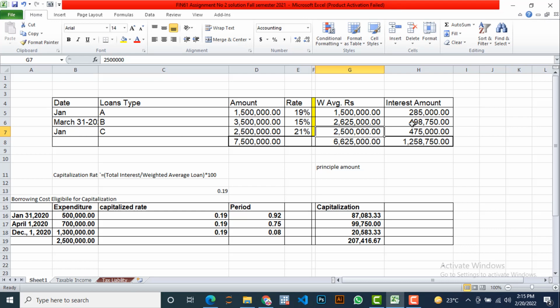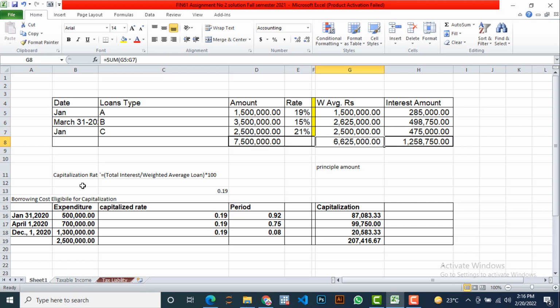period. So now we are going to calculate the interest amount in respect of each loan type based on these rates. So 285 is obtained by multiplying 0.19% with this 1.5 million. So we will get this amount 285, which is also the borrowing cost for loan A. In the same way, I have calculated the borrowing costs for the other two loan types B and C. So get the total of these two columns to find out the capitalization rate.